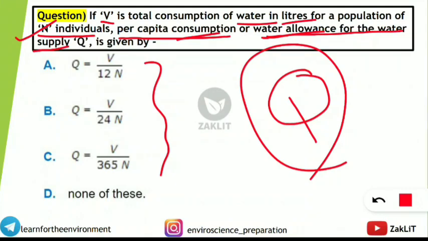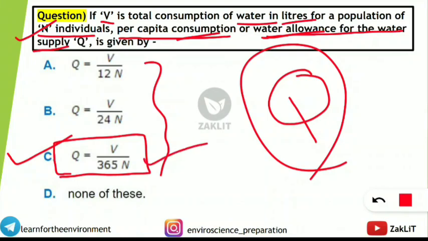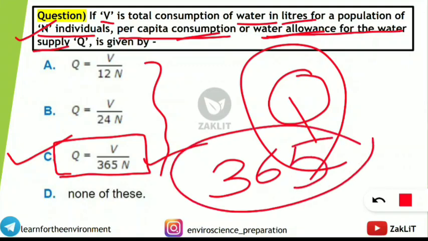Yes, so those who have selected option C, those who are thinking about that, they are absolutely correct, because the formula to find out Q is equal to V, that is capital V, total consumption of water in liters, divided by 365 multiplied by N. So why 365? Very simple. There are 365 days in a year. So that's why this is calculating per capita consumption, and N is the population, the number of individuals.